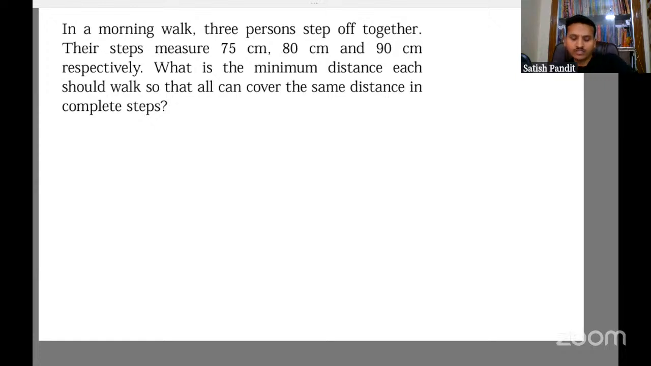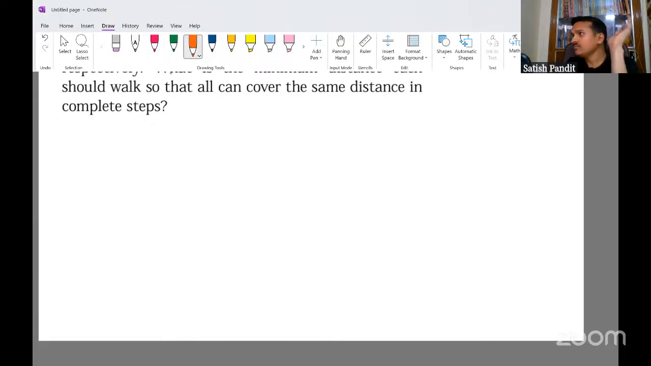Okay, let me do it. It says in a morning walk, 3 persons step off together. Their steps measure 75 centimeter, 80 centimeter, and 90 centimeter respectively. See, you have to understand this question. We have done this kind of question in class also, a very similar one, just the values have changed.